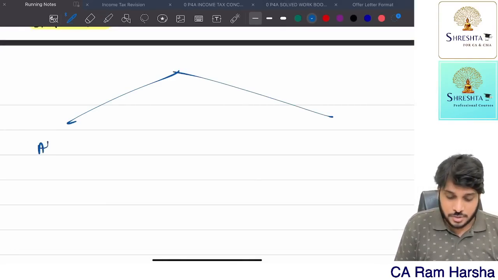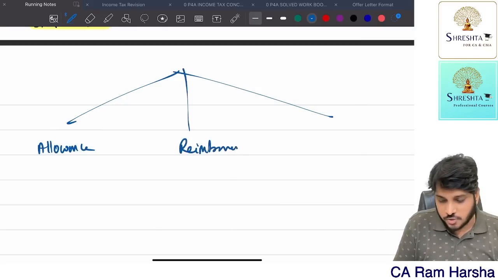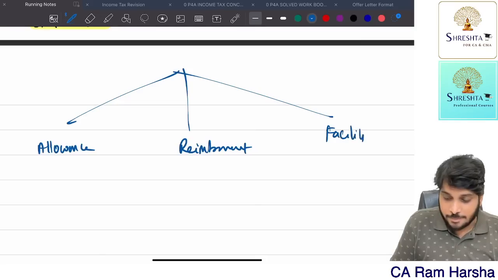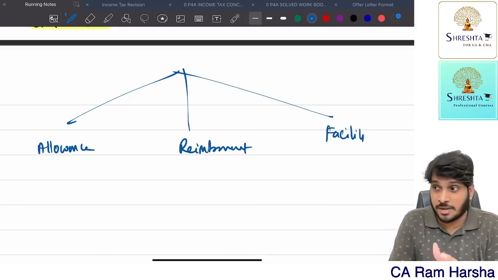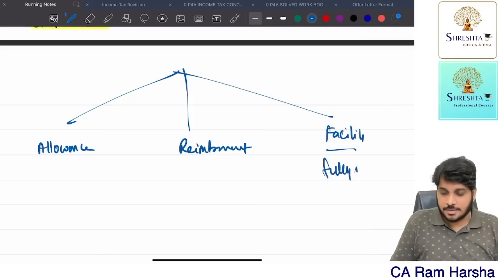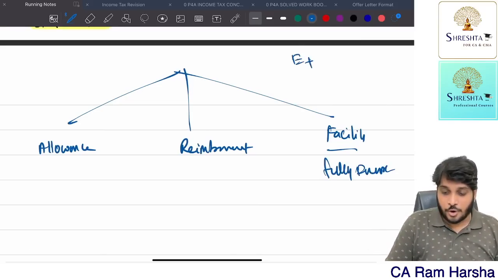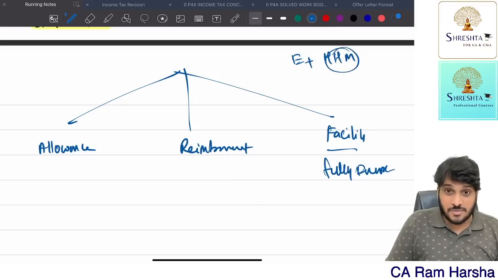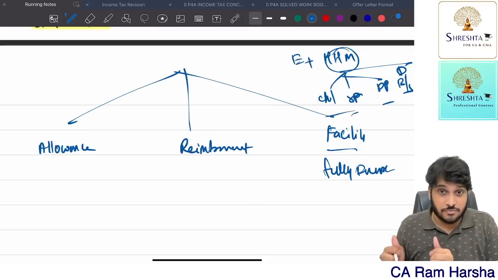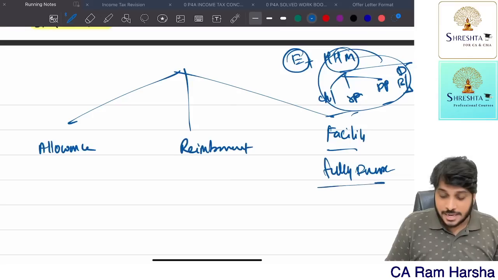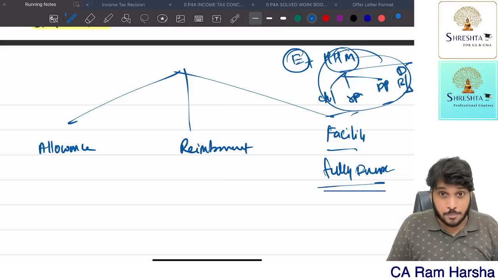Suppose for the employee's medical purpose, we are giving an allowance, or a reimbursement, or a facility. If the employer has a hospital, and the employee and his household members get treatment in that hospital, it is fully exempt. Employee plus household member, meaning family, means what? Children, spouse, dependent parents, dependent brother or sister. Only these are covered within the definition of family. If the employee or his family members get medical treatment in an employer-maintained hospital, it is fully exempt.